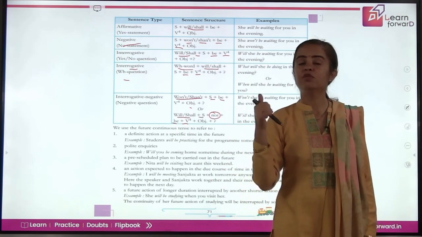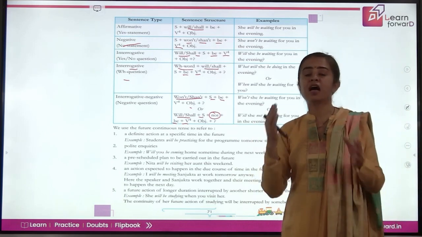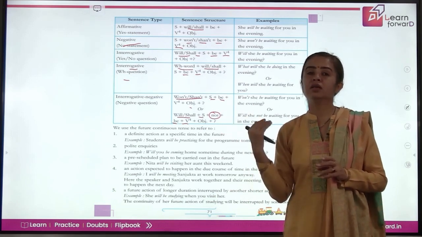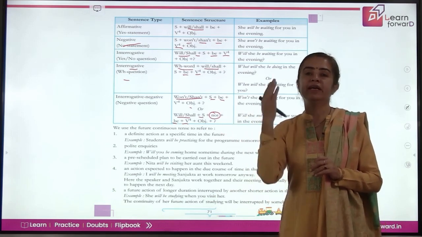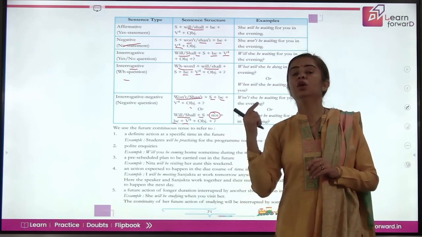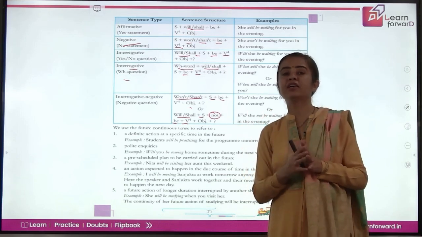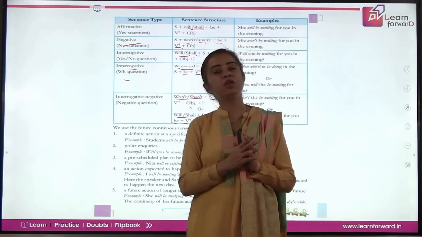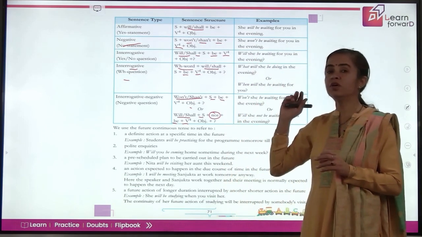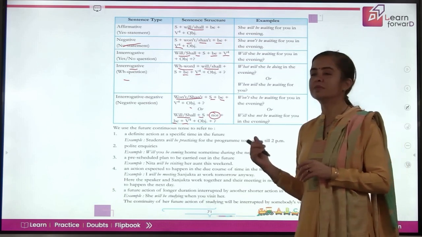So simple. If you just remember one rule, that not is used after the first word in the helping verb, and if you have to talk about verb question, it is just introduced in the beginning. If you are using not structure, not will come after the subject, but if you are using contraction, then the contraction will be used in the beginning only, before the subject. So these are just a few tips you have to remember, and your task for all the tenses becomes easier.